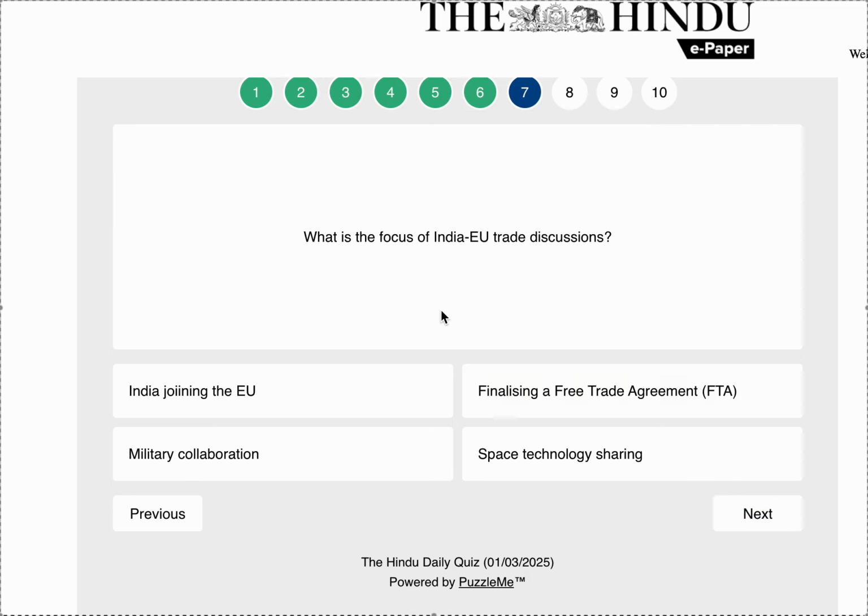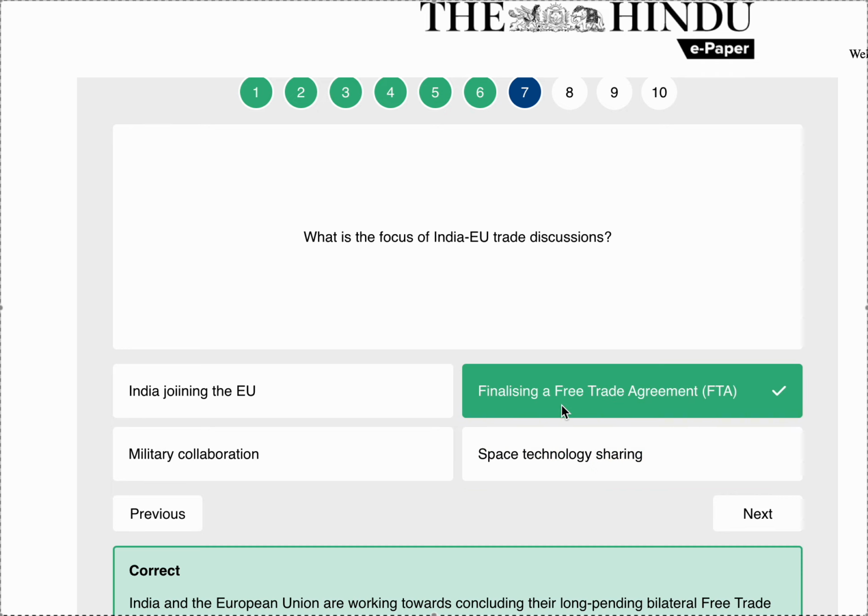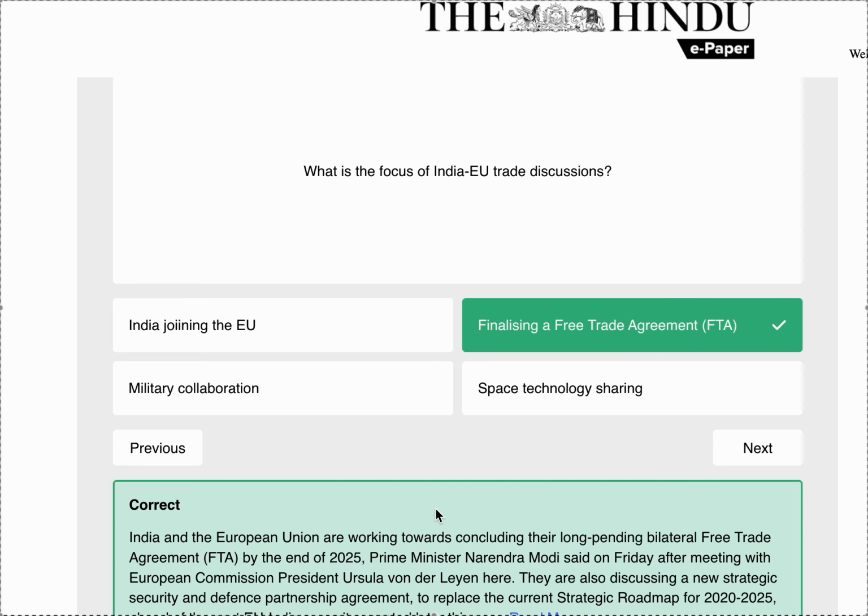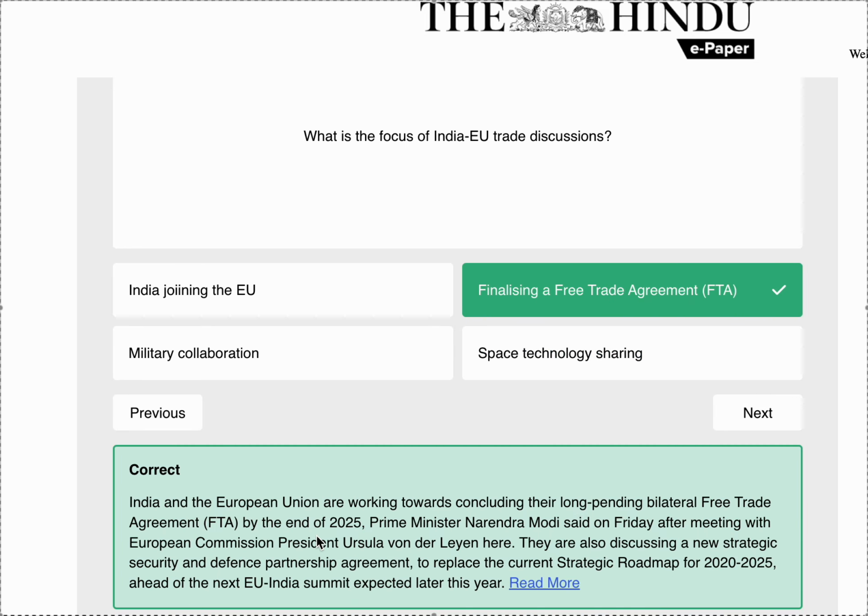What is the focus of India's EU trade discussion? So it is finalizing a trade agreement. India and the European Union are working towards concluding their long-pending bilateral free trade agreement by the end of 2025, Prime Minister Narendra Modi said on Friday after meeting with European Commission President Ursula von der Leyen here.